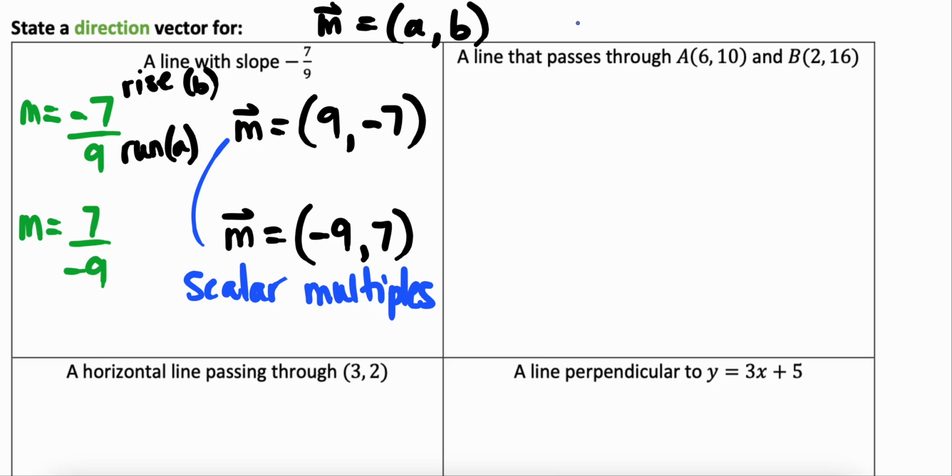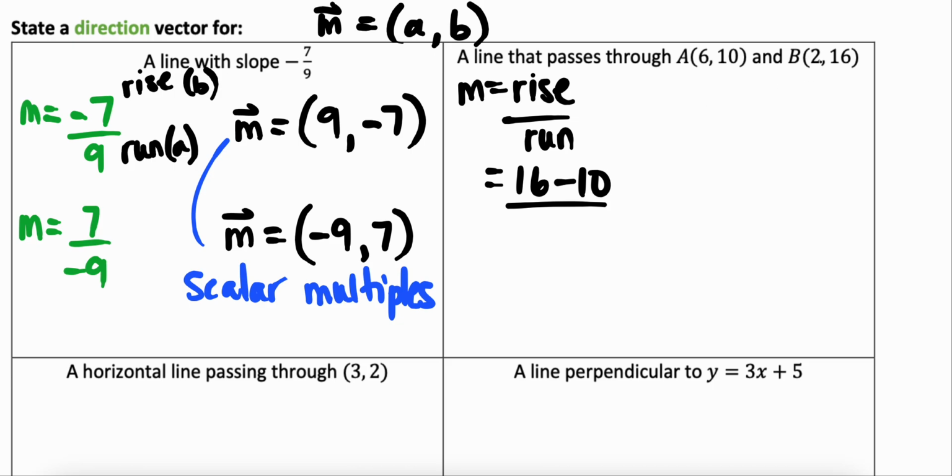So now let's take a look at this next one. A line that passes through points A(6, 10) and B(2, 16). Again, think slope, right? Slope is rise over run. I find rise by taking the difference of my y coordinates, in this case 16 minus 10.